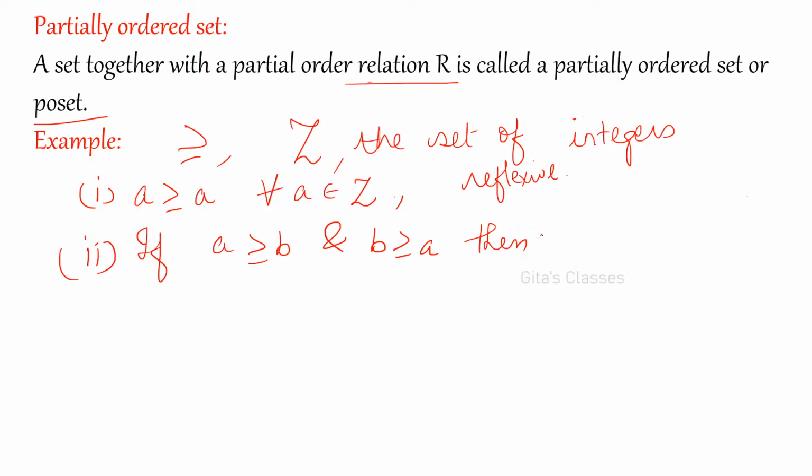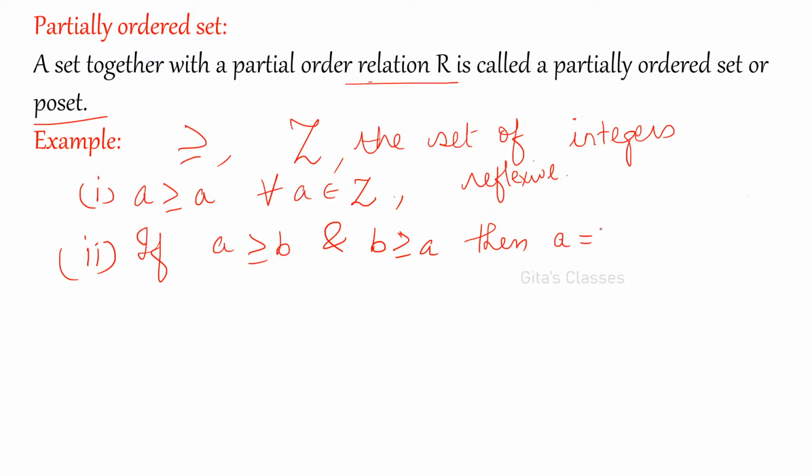What is the answer for the second one? A is greater than or equal to B and B is greater than or equal to A. When is it possible? See, 5 is greater than 3, but you cannot write 3 greater than 5, right? This is not possible. So only when they are equal is it possible. Is it clear or not?